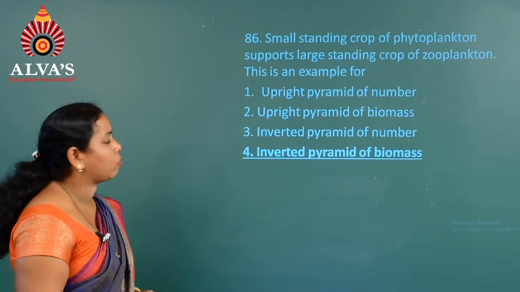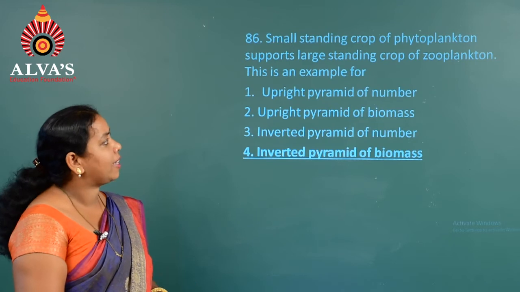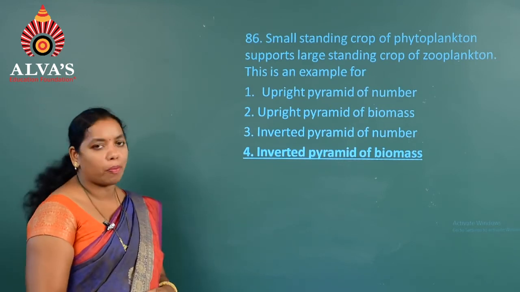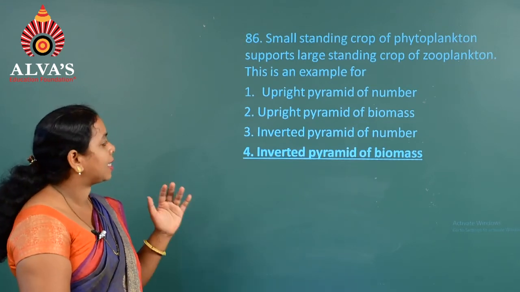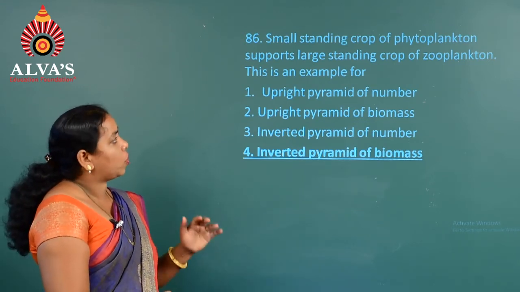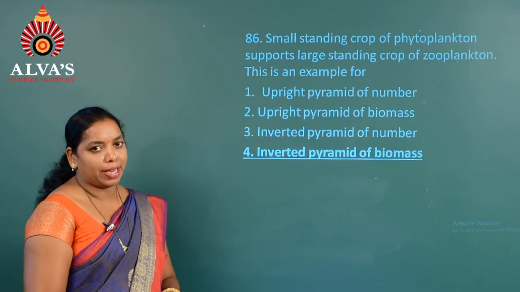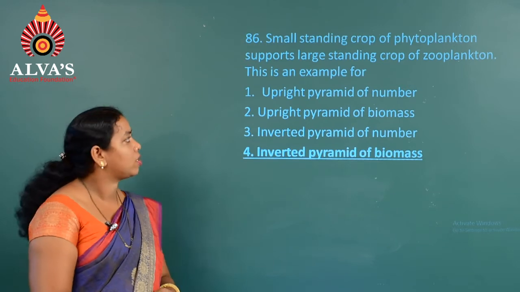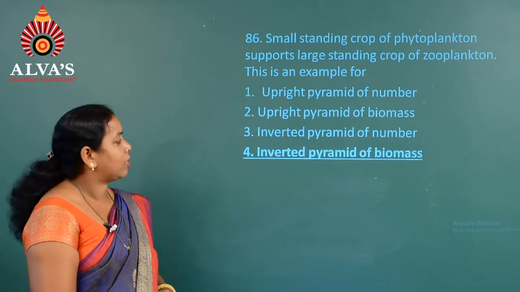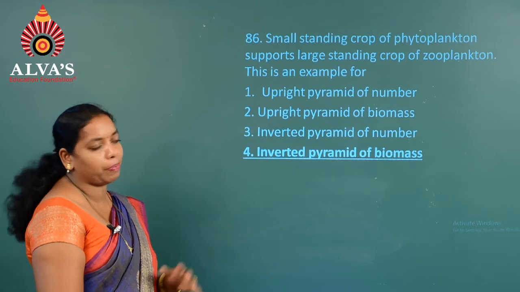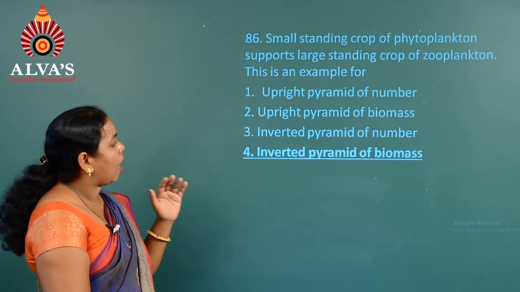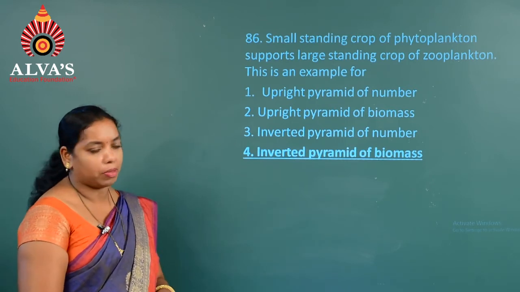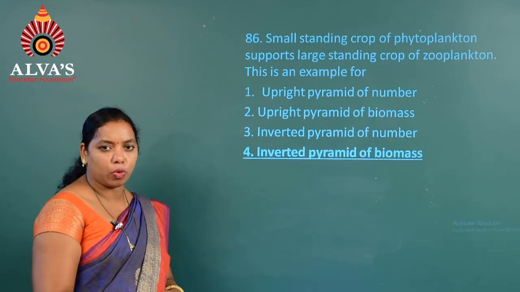Now to the next question, question number 86. Small standing crop of phytoplankton supports large standing crop of zooplankton. This is an example for. So here the small standing crop of phytoplankton, which are the producers, supports a large standing crop of zooplankton. So you can consider it is not an upright pyramid of number, and not an upright pyramid of biomass.